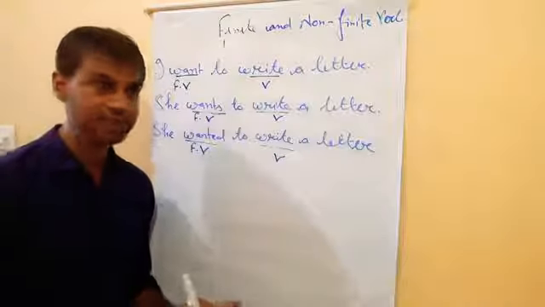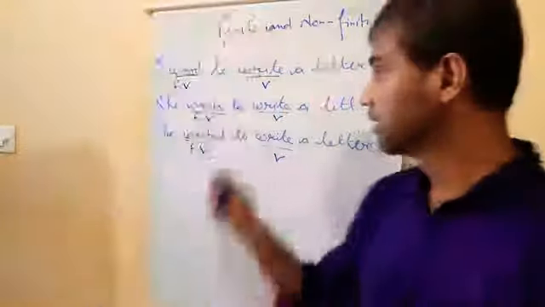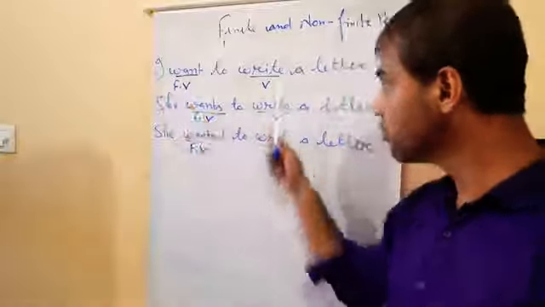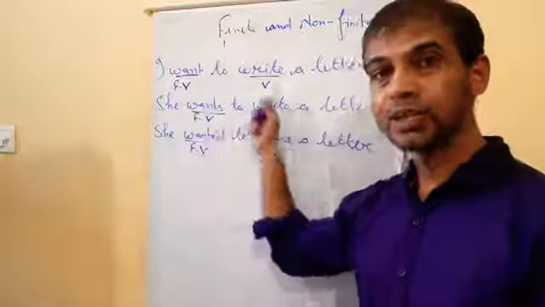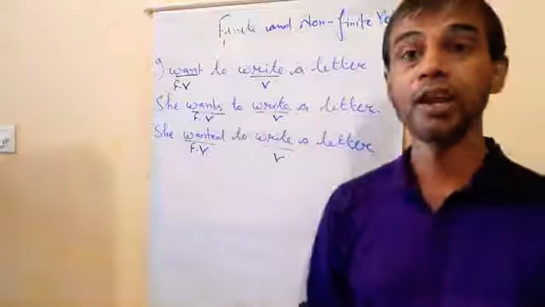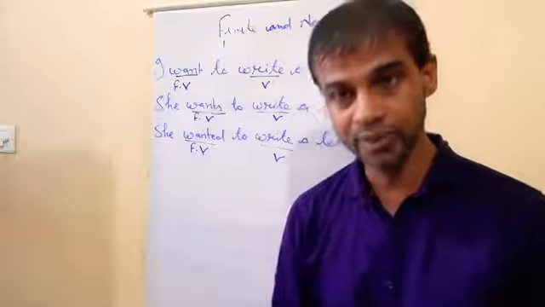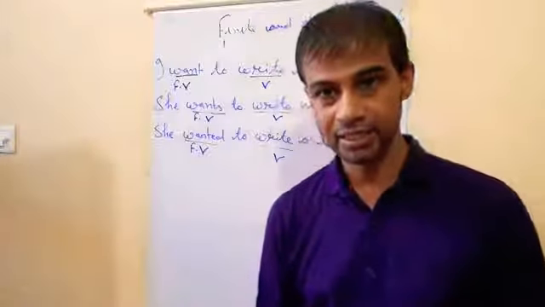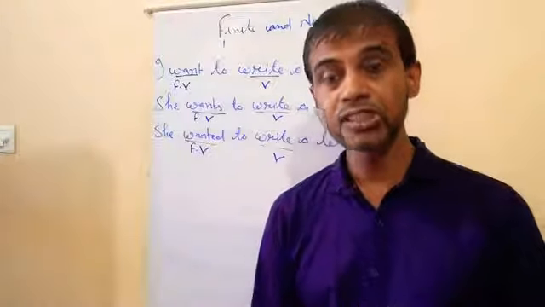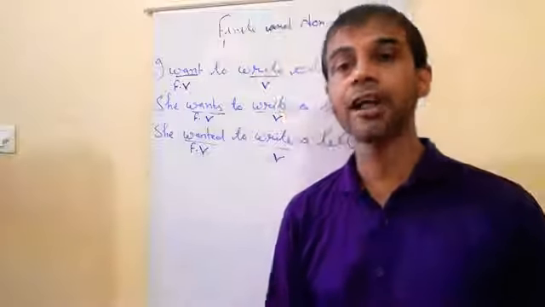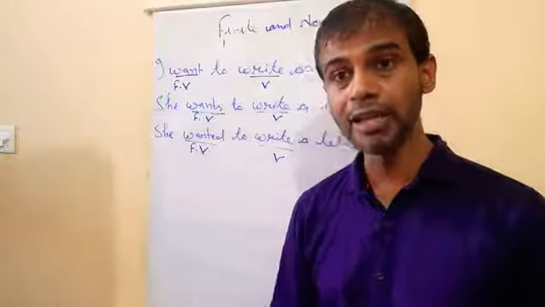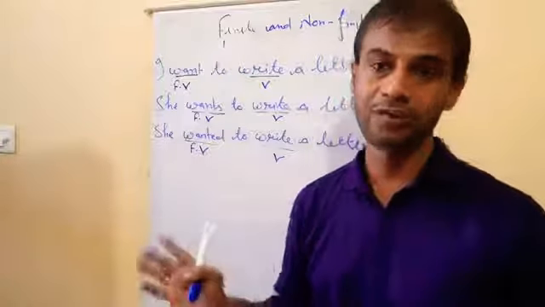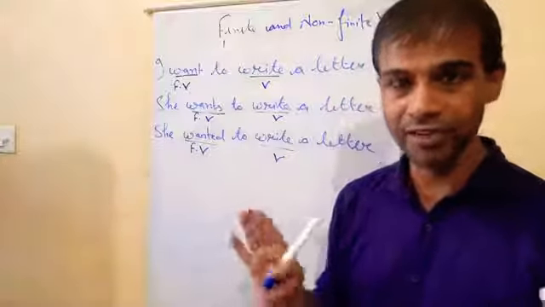constant, no changes. So the verb which does not change according to subject, the verb which does not change according to tense, those verbs are known as non-finite verbs. Understood now? So non-finite means not change. The verb which does not change according to subject or according to tense, those verbs are known as non-finite. Fine? Understood now finite and non-finite?